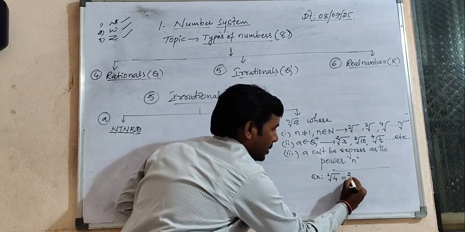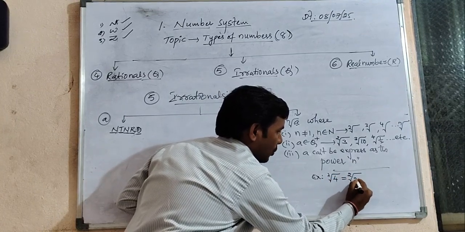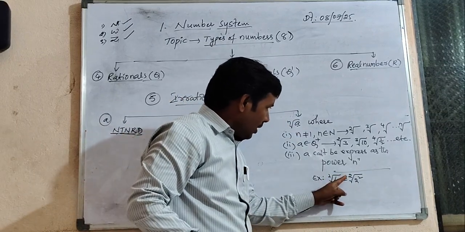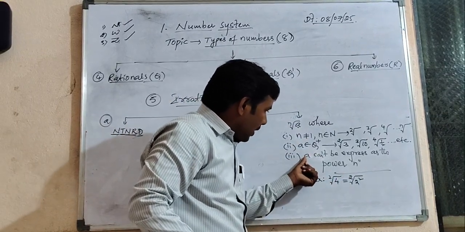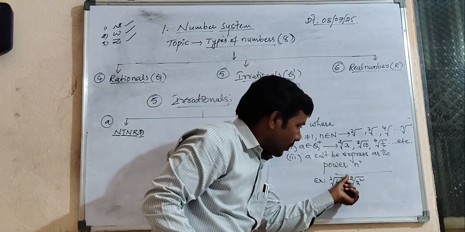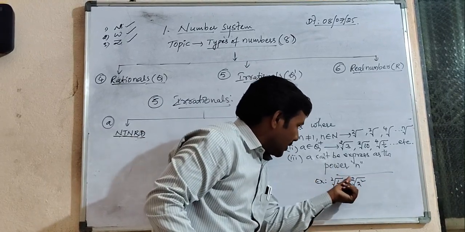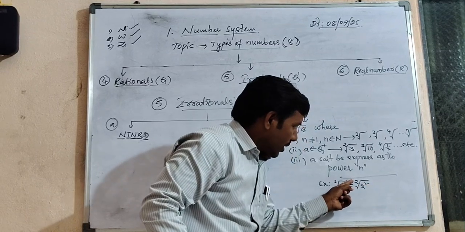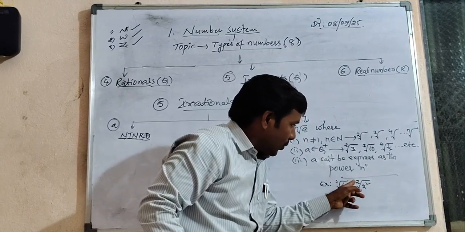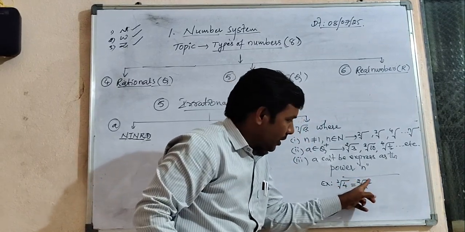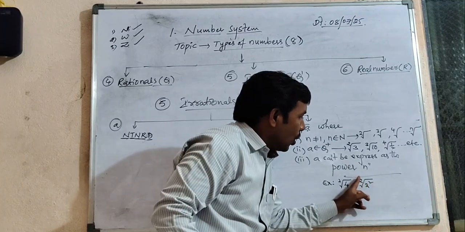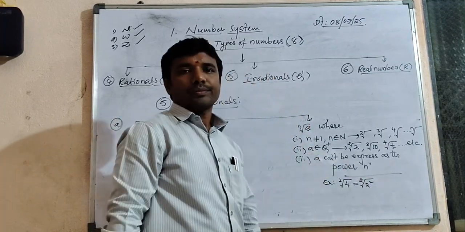How can we express it? The n position is 2, and the value inside, A, is expressed as a power of n. See, the exponent inside and the n value, the exponent of the A, should not be equal.